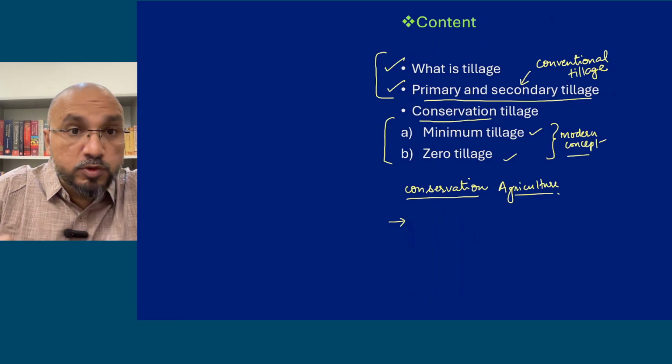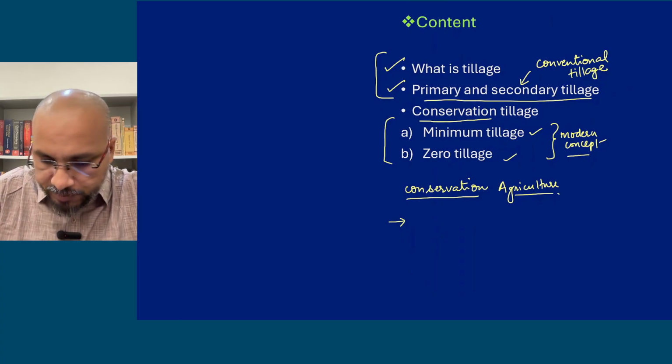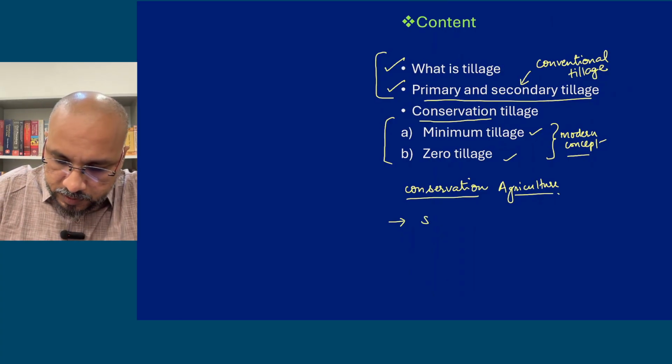What are the two most important resources required for agricultural production or cultivation? Soil, and the second one is water.